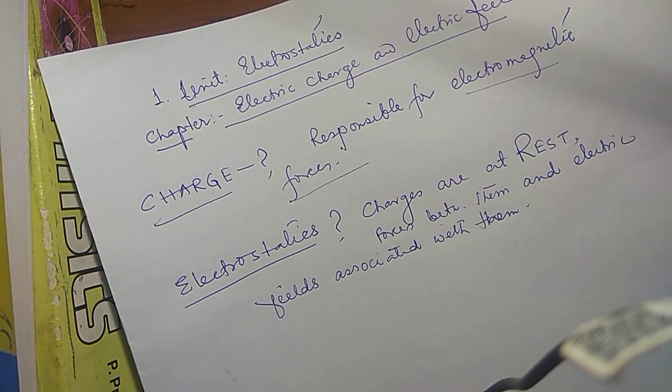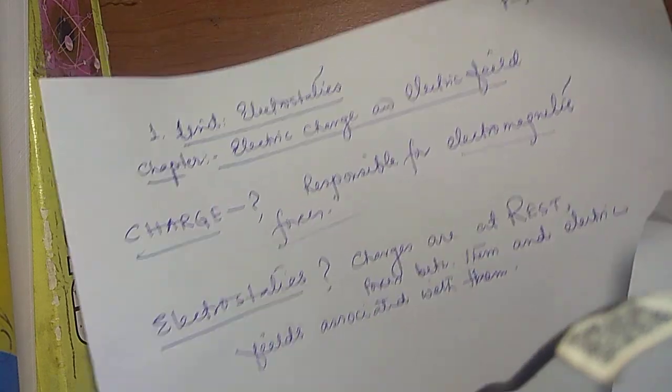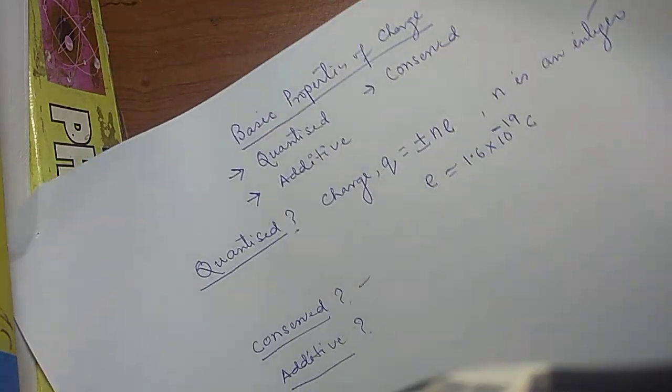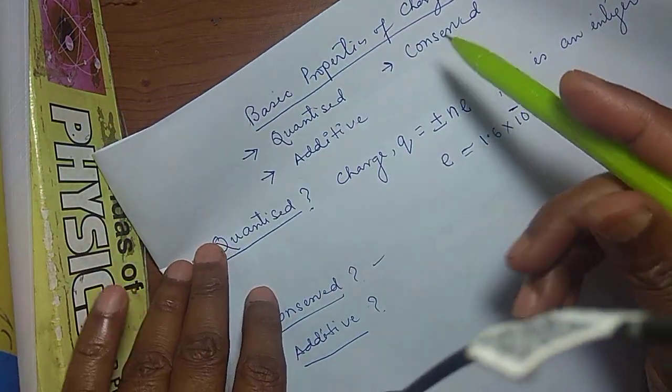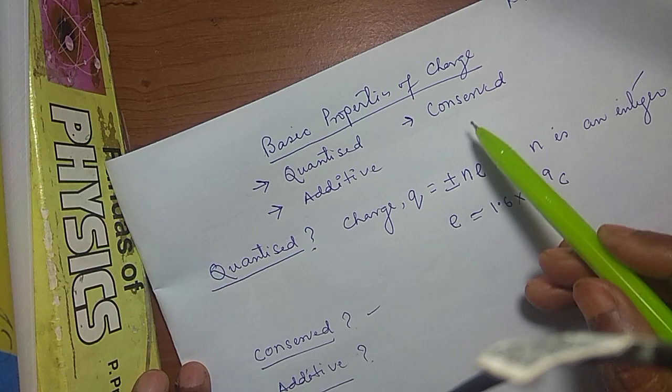Now let's discuss now some basic property of your charges. So basic property of charges.